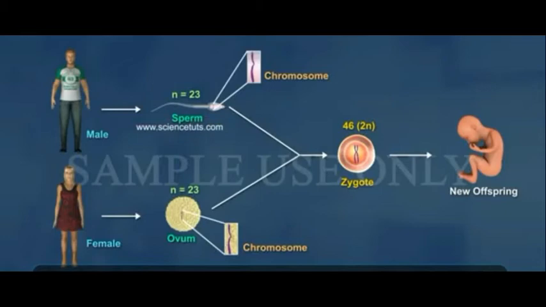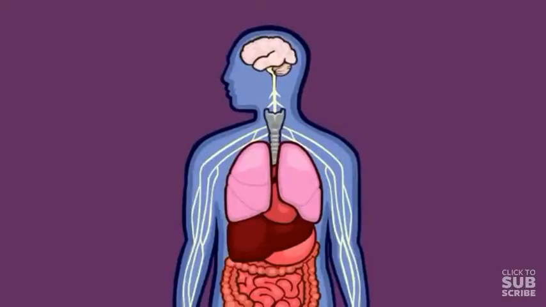Here, both the parents, father and mother, are contributing chromosomes to the offsprings through the gametes. Half of the chromosomes they have contributed. We are made up of over 3 billion cells that we cannot see, and each cell has a job.